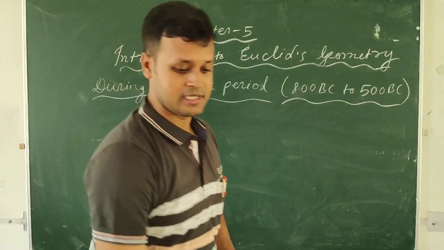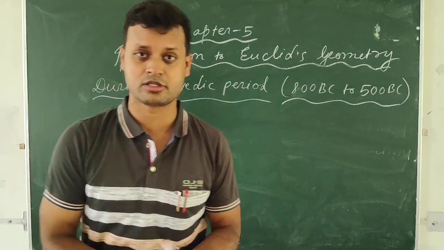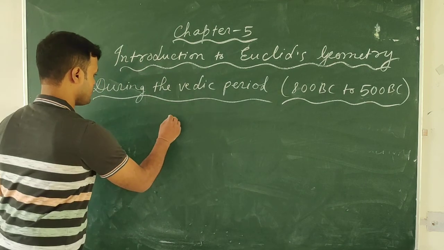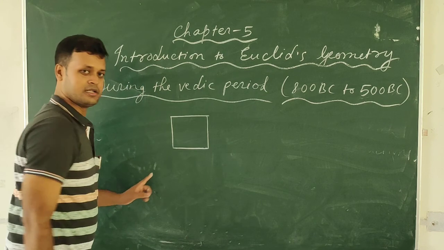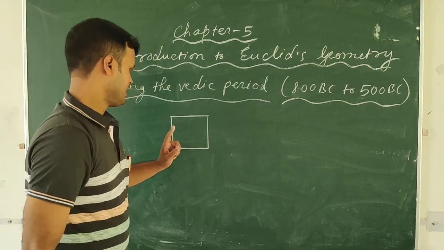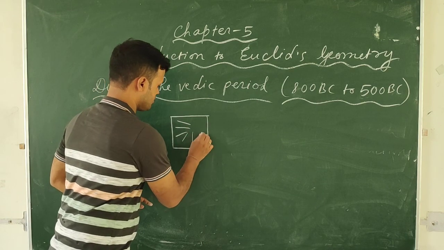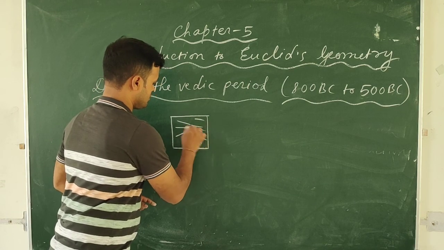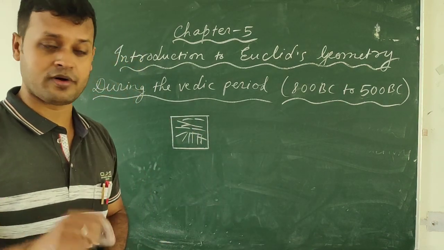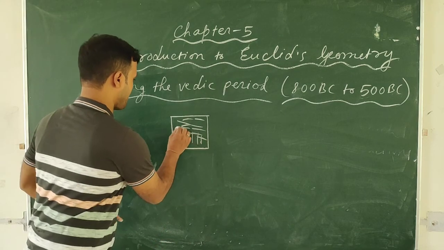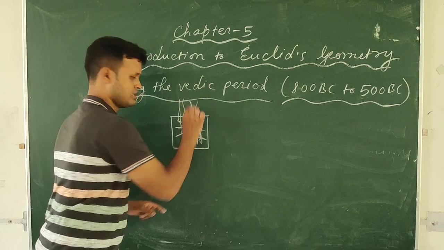I think most of you have seen that when any kind of worshipping is done in your own house, or as we have observed in our school also during Saraswati Puja, a square shape is made like this, isn't it? And in this square shape, several pieces of wood are kept, and different kinds of materials are used for worshipping. These things are kept, and fire is lit, isn't it?